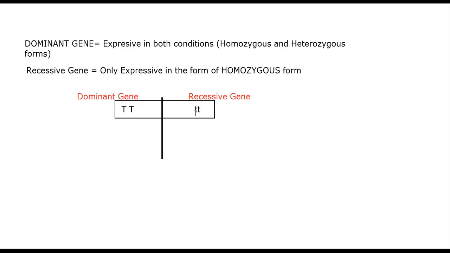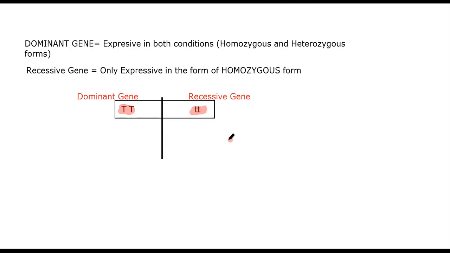So my dear student, you may see that these two, capital T and capital T, and small t and small t, are the same. If the genes are found in the same type of structure, they are called homozygous.